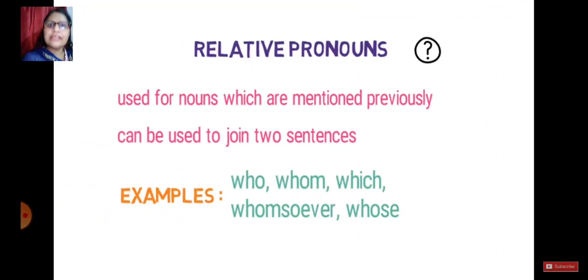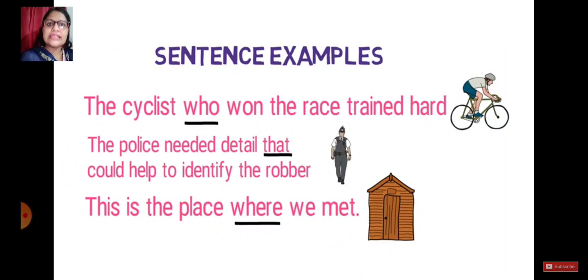When you talk about relative pronouns, it's clear from the name, relative. It is used for nouns which are mentioned previously, and can be used to join two sentences. Who, whom, which, whomsoever, whose: these can be used as interrogatives also, but in interrogatives they always come first to ask a question, while in relative pronouns they come in between to join the noun you have already used and the second part. Let's see an example. The cyclist. Now who is our subject? The cyclist. Now what are we telling about the cyclist? Who won the race?